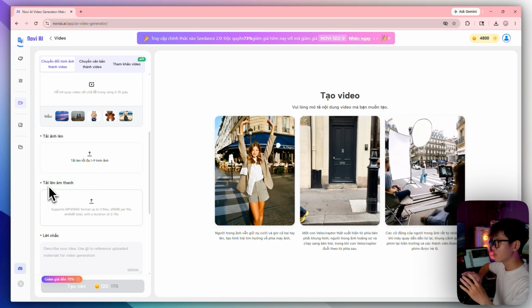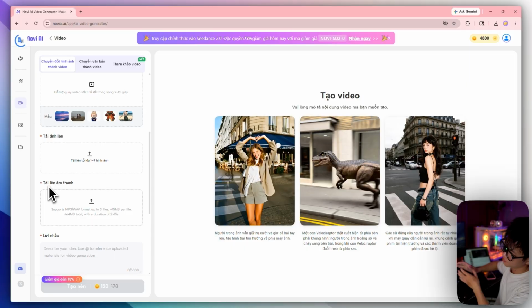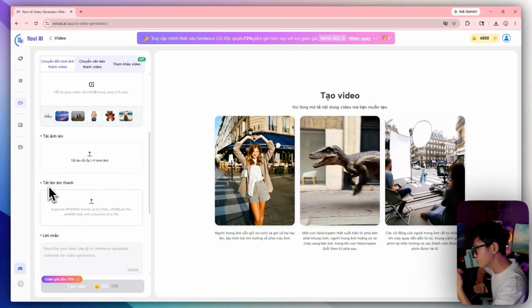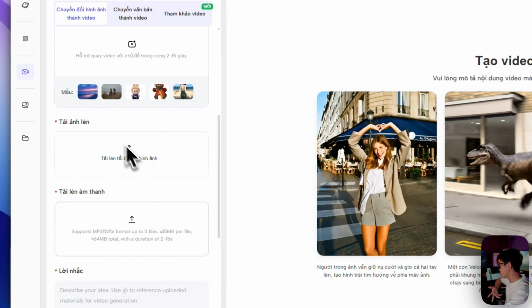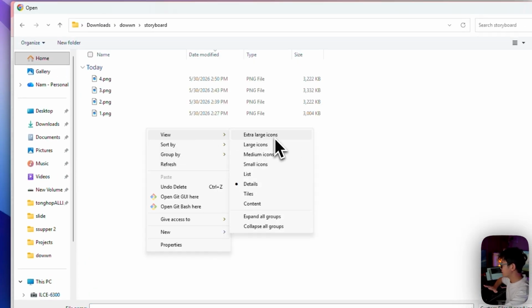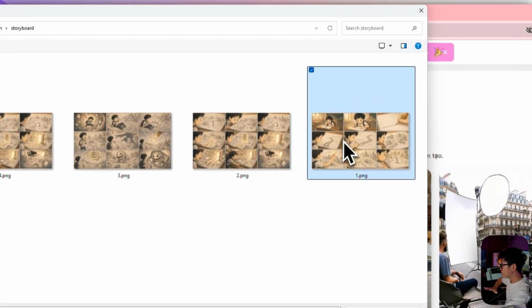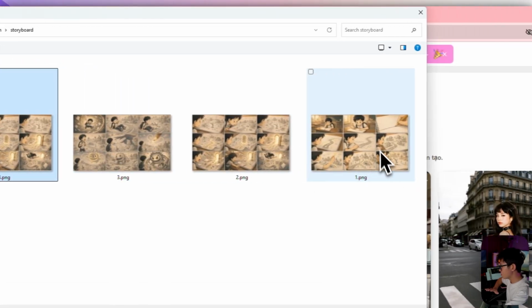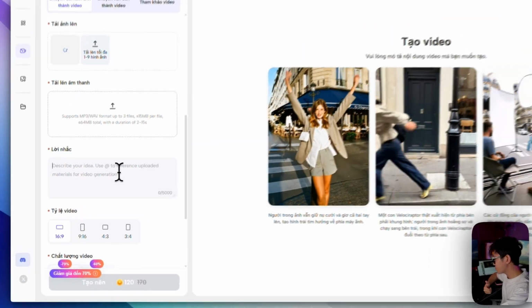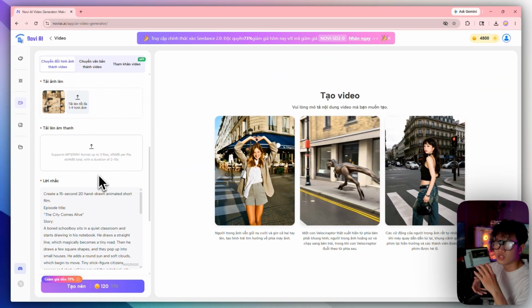For example, you can add someone's voice as a reference, and the AI will imitate it. Here I only have the storyboard for my own project. I will upload this image and keep the process simple. I have 4 images ready: the first, second, third, and fourth. First, I will select the first image. I will click Open, then paste the prompt. For the prompt, you can ask ChatGPT or Gemini to write it.